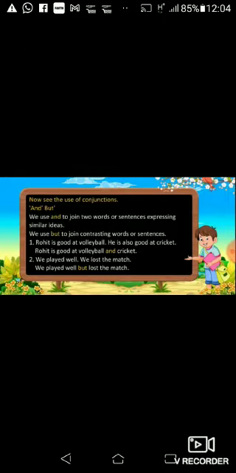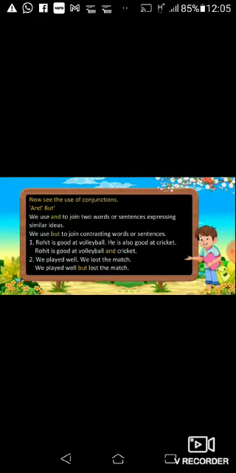For example, Rohit is good at volleyball. He is also good at cricket. We are talking about Rohit in both of the sentences. That's why we will say Rohit is good at volleyball and cricket. We will not repeat he is also because we are talking about Rohit in both of the sentences. That's why we will take the sentence like it. Rohit is good at volleyball and cricket.